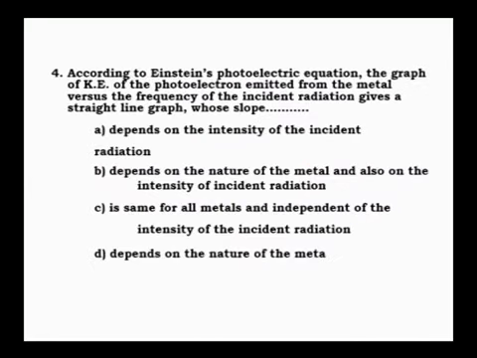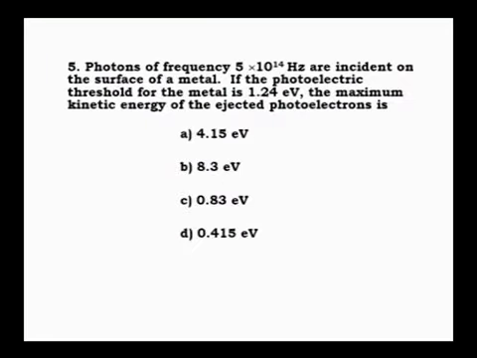Then, again, already discussed about this. According to Einstein photoelectric equation, the graph of kinetic energy of photoelectrons emitted from the metal versus frequency of incident radiation gives a straight line graph whose slope is... Now, I think you know the answer. What is the answer? I told you, in the graph of kinetic energy versus frequency, you will get a straight line graph, correct?